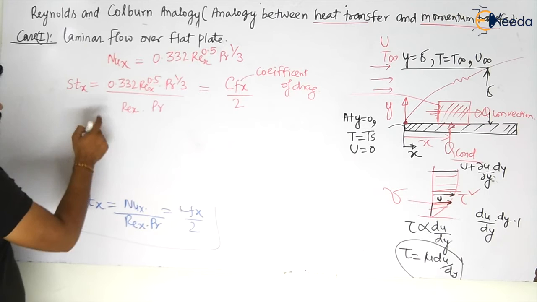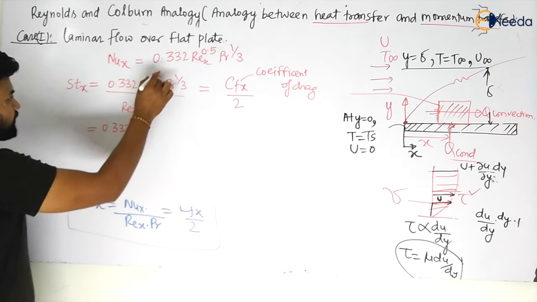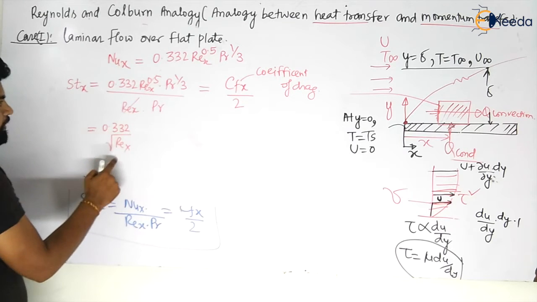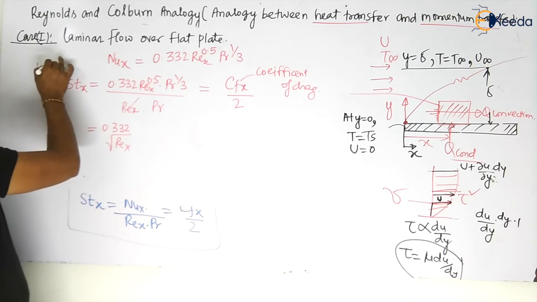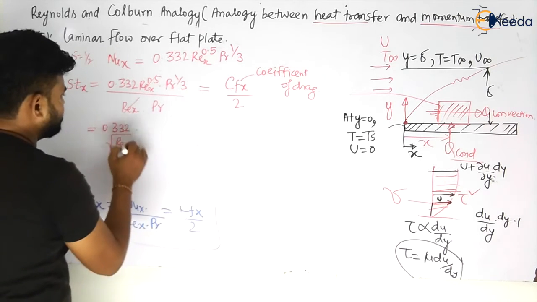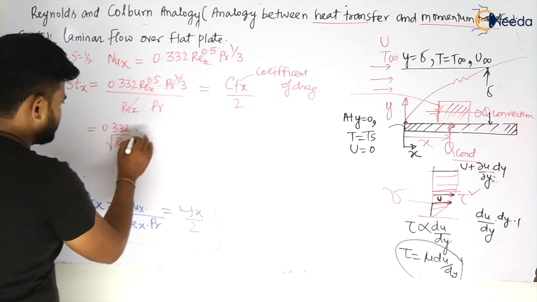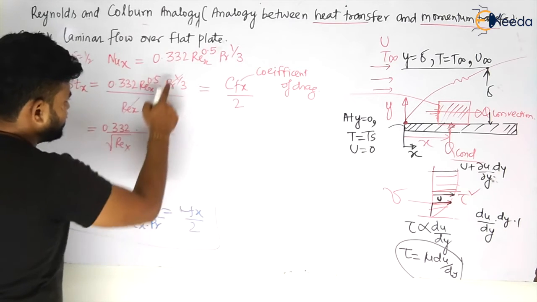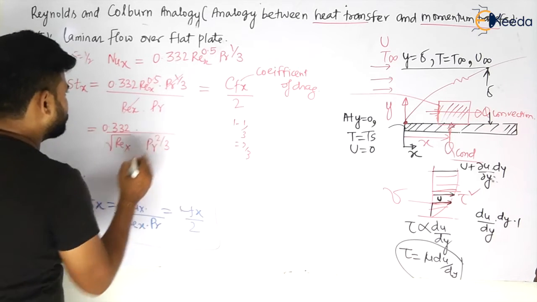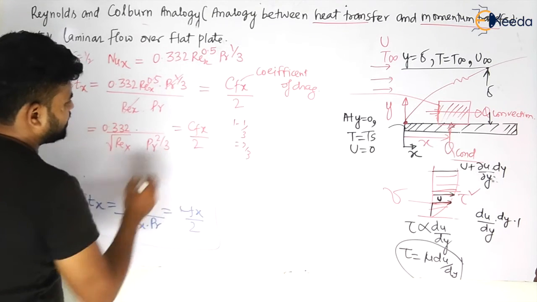So this value will become equal to 0.332 Re_x. If I cut this, it will be something like root Re_x, to the power half. If I take it down, this becomes 1 minus 0.5, which is 0.5, equal to 1 by 2. If you cut the Pr, then you are left with Pr to the power 1 minus 1 by 3, which is 2 by 3. This is equal to Cfx by 2, my dear students.